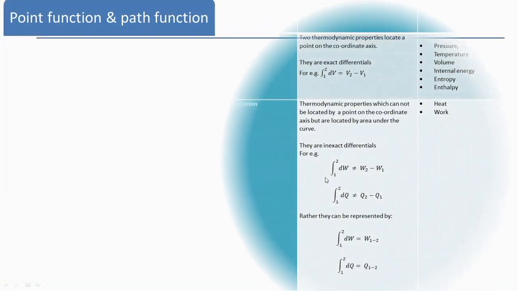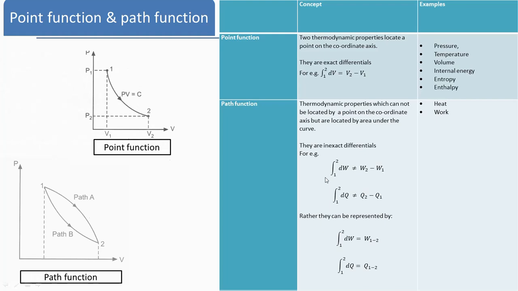Now the most important part is what is the point function and what is the path function. Suppose we have a pressure volume diagram. Here P is pressure, taken on the y-axis, and volume is taken on the x-axis. Now the thermodynamic process is carried out from 1 to 2. These are the endpoints.